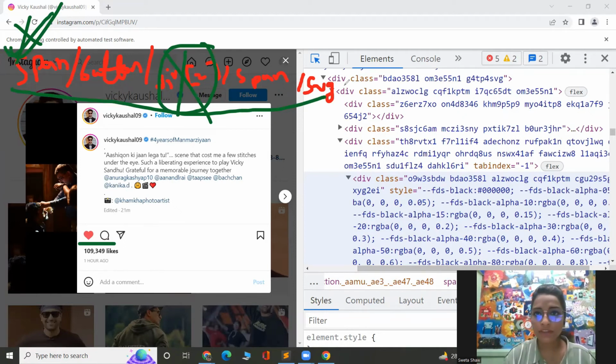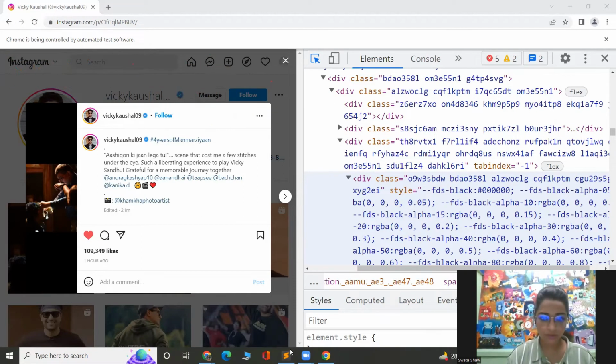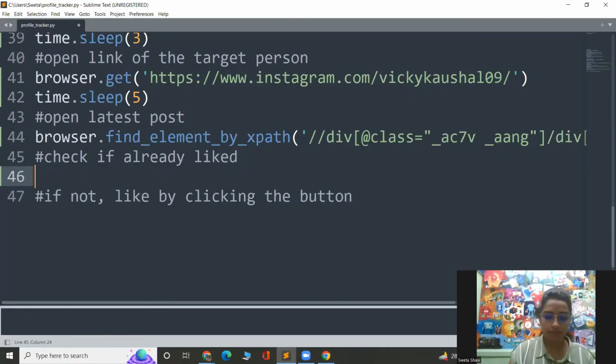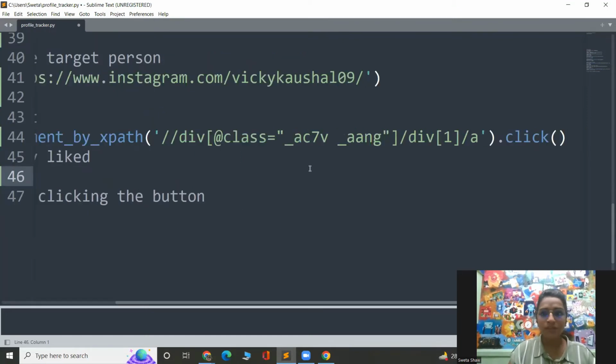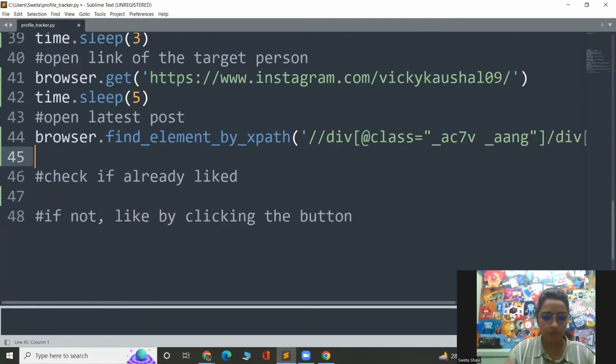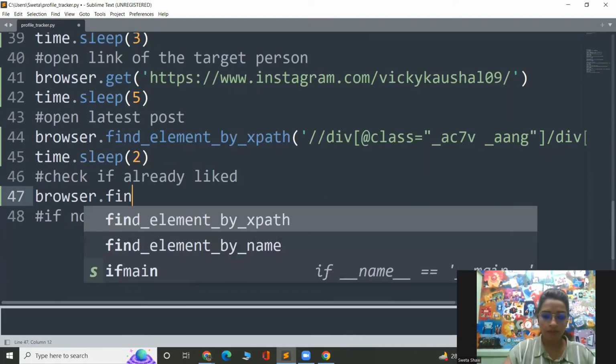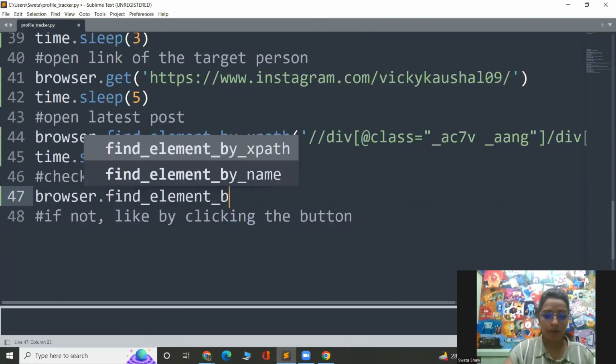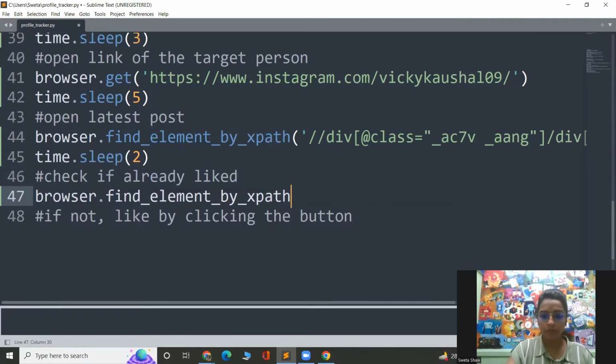Okay, so let me just close this and let us check. What I have to do, once this is opening, after this, let me give a sleep of, let's say, 2 seconds. Okay. Now I'll write browser dot find element by xpath. Okay. Now let me write the xpath which is present when the button is not liked. I mean the post is not liked. Okay. Let me put that xpath at first.